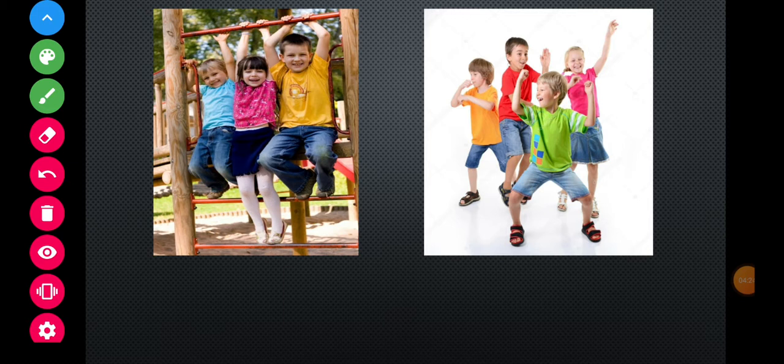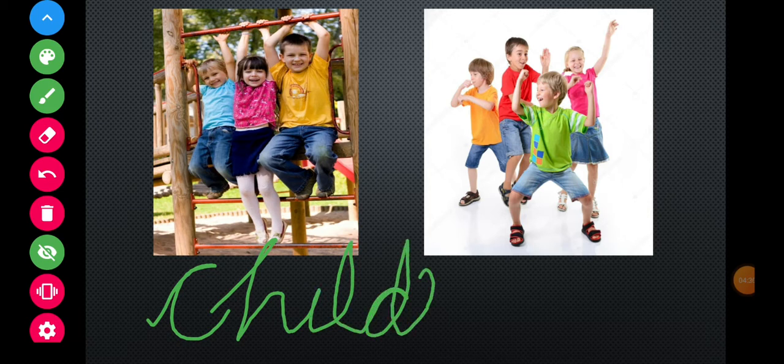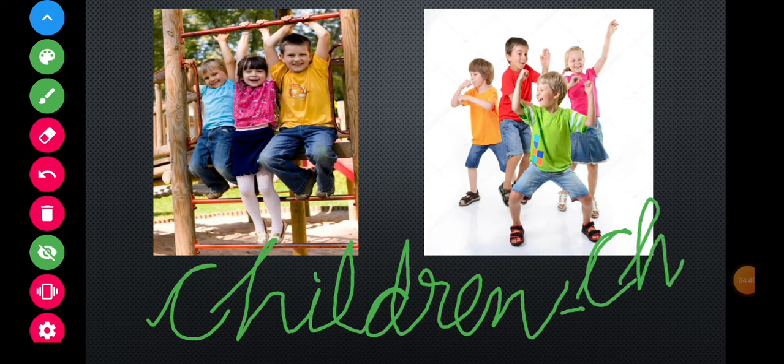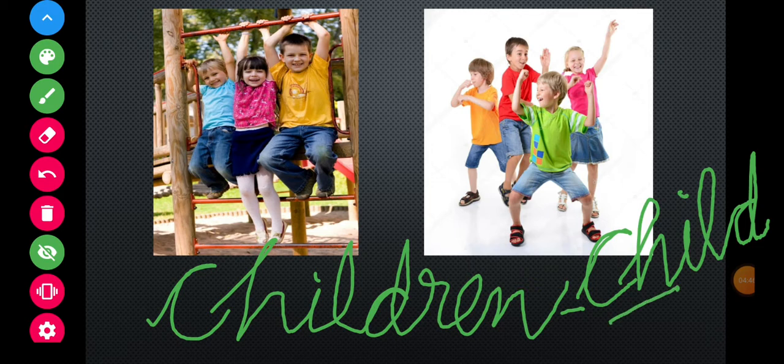These are children. Children means many children, and for one we will use the word child. Child means one, and children means more than one child. Okay, children.